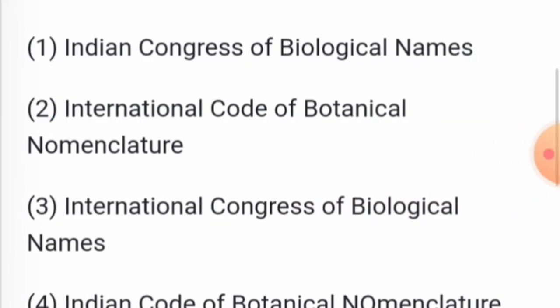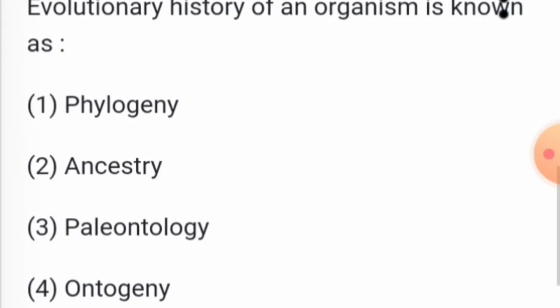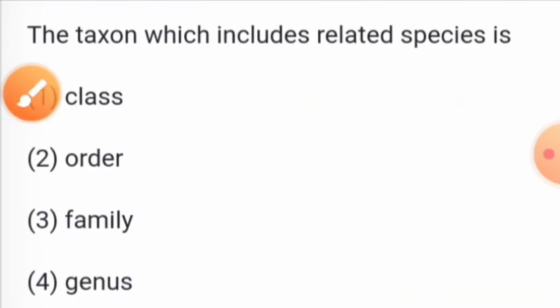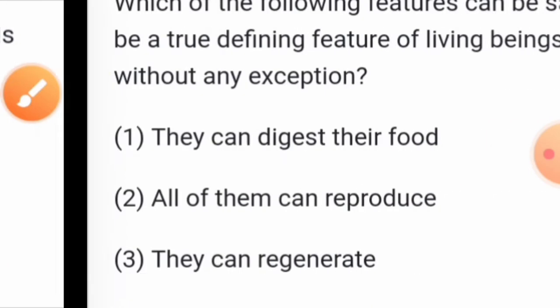Now, ICBN stands for International Code of Botanical Nomenclature. The evolutionary history of an organism is known as phylogeny. The taxon which includes related species, children, the answer is very simple, genus.